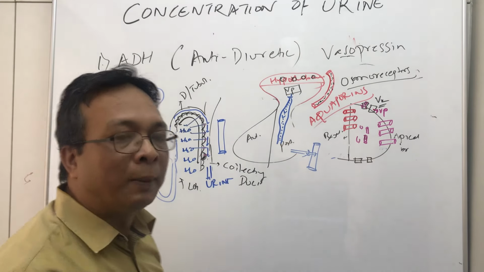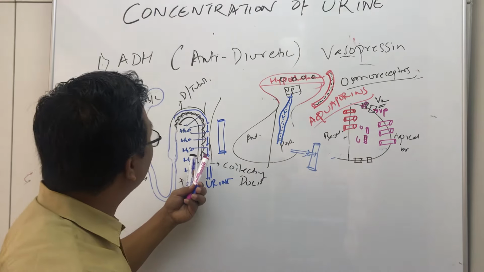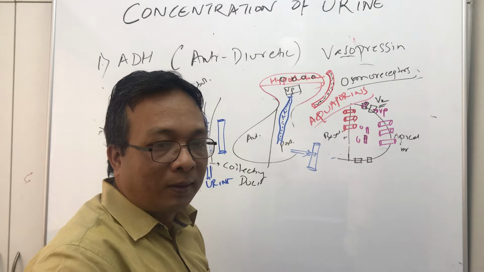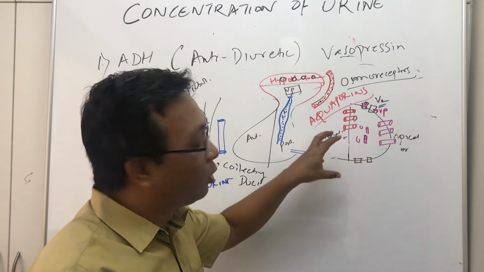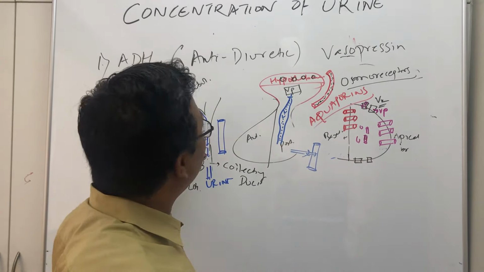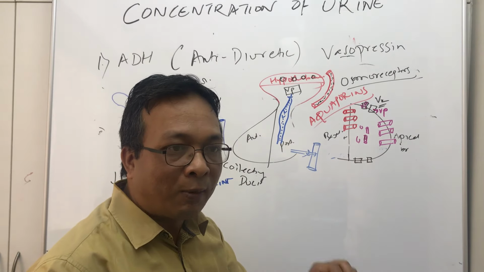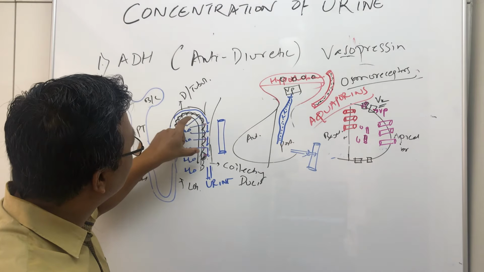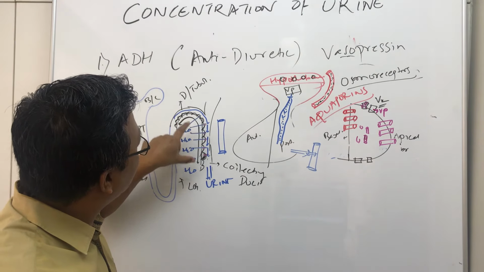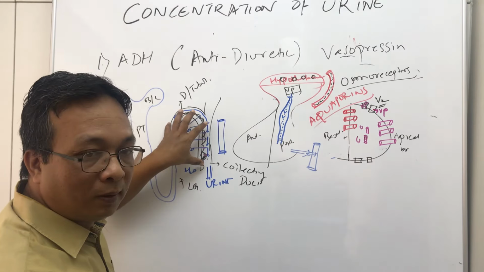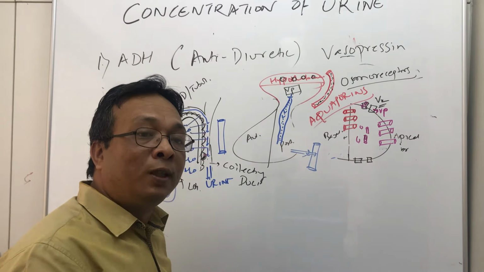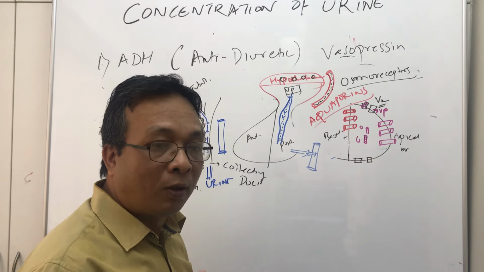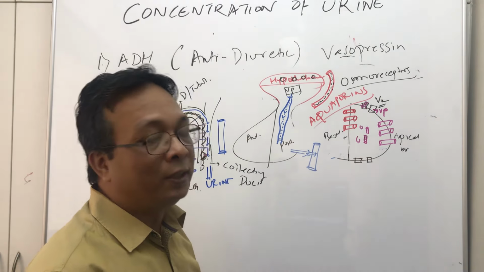It will go into the surrounding capillary, surrounding blood vessels. So more and more water is reabsorbed. That's why we call this antidiuretic. Whenever this vasopressin or ADH hormone is secreted, our urine becomes concentrated. Otherwise, water is not usually absorbed from this part of the tubule. Water can be reabsorbed here only when there is the presence of ADH in the blood.